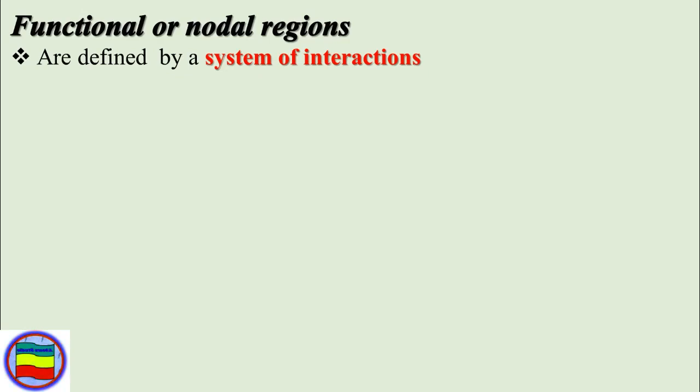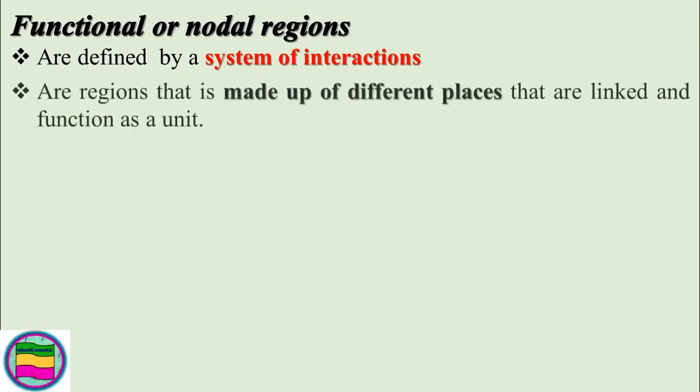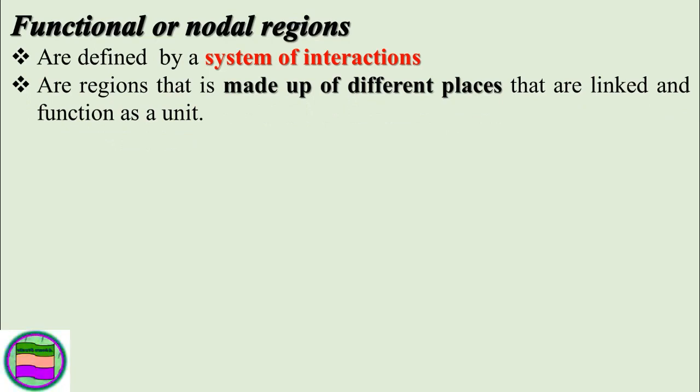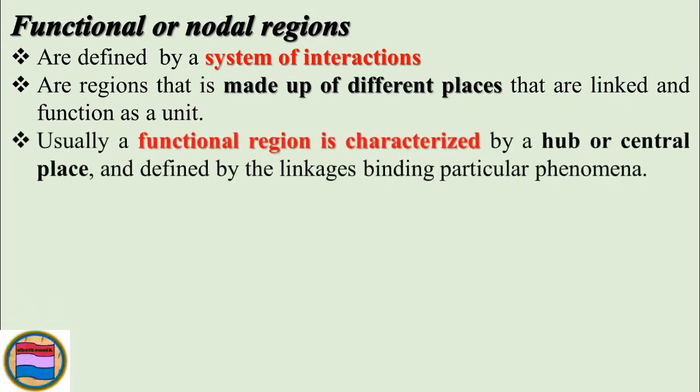And the second one is functional or nodal region. These are defined by a system of interaction. Based on their interactions, we can classify the regions as nodal or functional. These are regions made up of different places that are linked and function as a unit, which means usually a functional region is characterized by a hub or central place and defined by the linkage building particular phenomena.